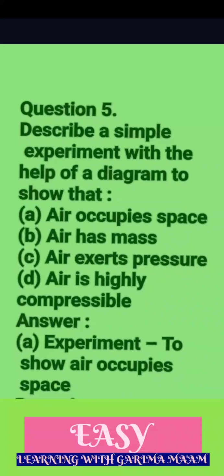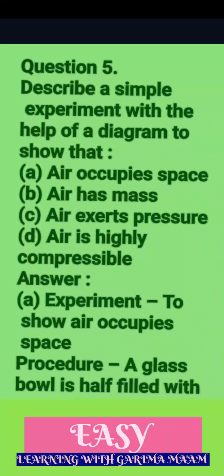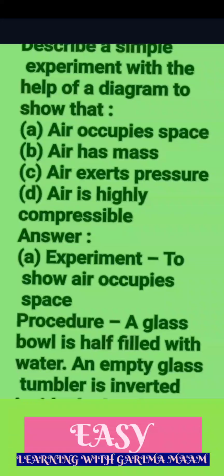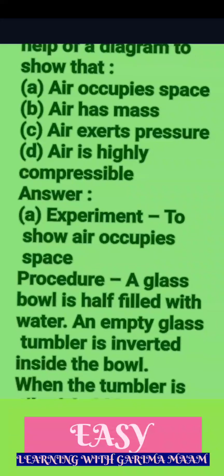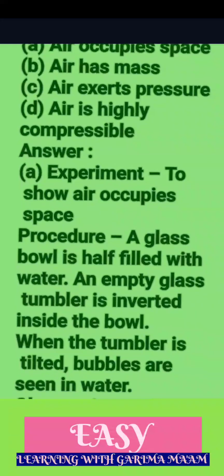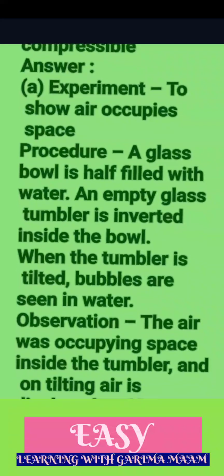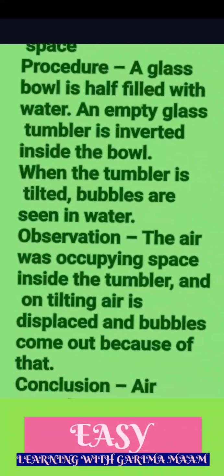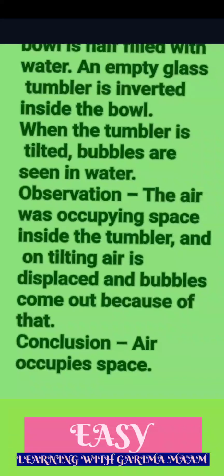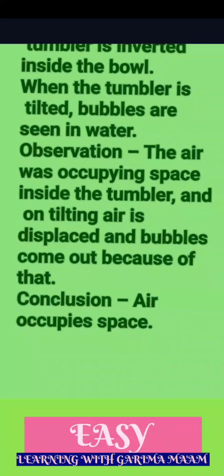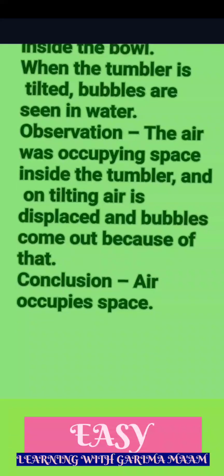A. Experiment to show air occupies space. Procedure. A glass bowl is half filled with water. An empty glass tumbler is inverted inside the bowl. When the tumbler is tilted, bubbles are seen in the water. Observation. The air was occupying space inside the tumbler, and on tilting, the air is displaced and bubbles come out because of that. Conclusion. Air occupies space.